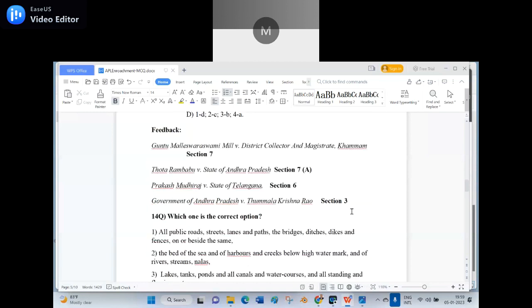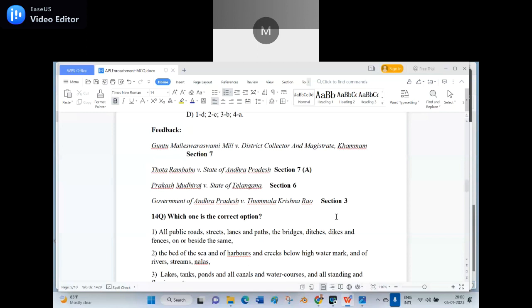Of course, few cases come under 3, but the most cases are Section 6 and next 7. If they ask, they can ask in that way also. If you see the decided landmark cases, you will find 6, 6, 6, 7, 7, 7. Some places you find the 3, and very rare places you find the other sections.